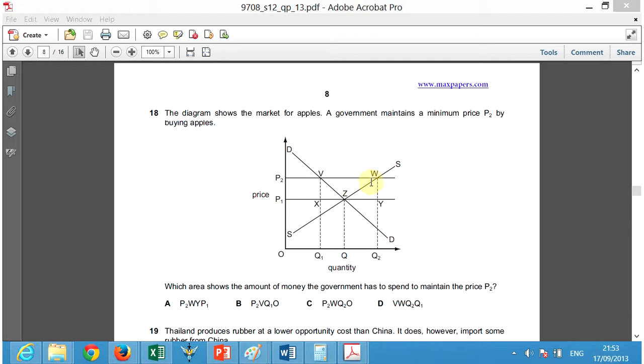So the producers are producing here. So what the government has done by actually subsidizing the apple economy is buying this area here. So the answer is D. Because again, the consumer is not going to buy it, and the producer is producing too many apples. The consumer will buy this, and the government will pay for the area between. Okay.